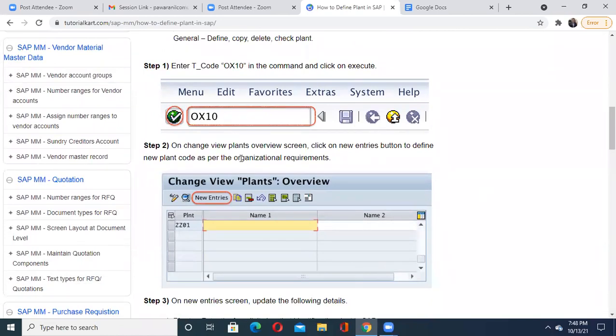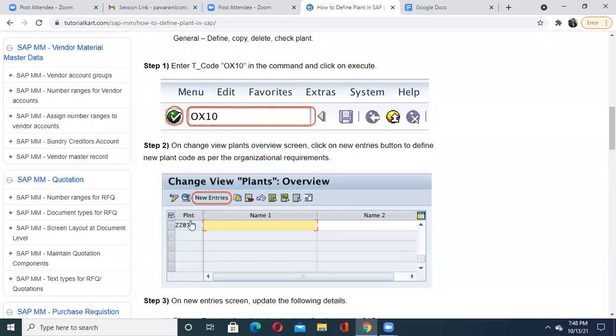once you enter this, you will get a new transaction window. What is the transaction window name? Change View, Plants Overview. Now, all of you please understand here, which button do you have to click? New Entries. Why are you clicking on it? To define the new plant code as per the organizational requirement.